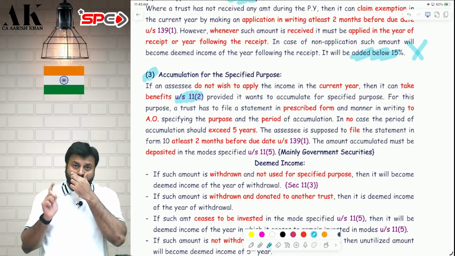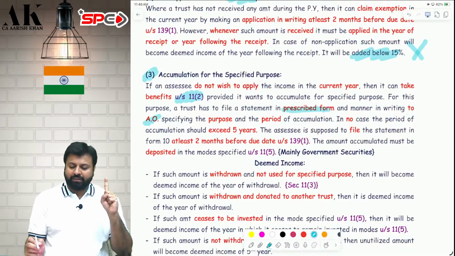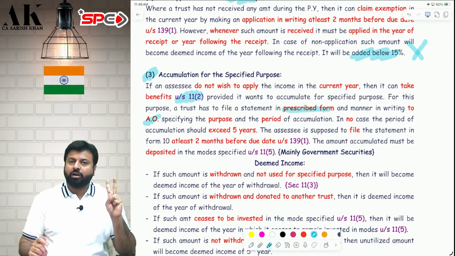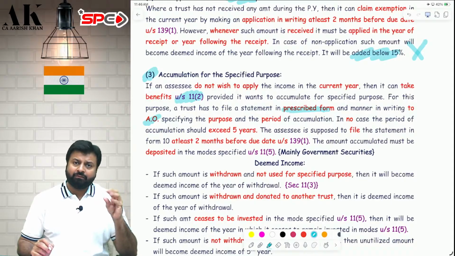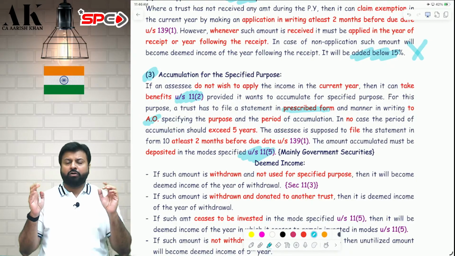Again, you should go to the assessing officer and fill a prescribed form. Form number 10. In the form, you have to go 2 months prior to the due date of filing of return, mention the purpose, and mention the period of accumulation, which cannot be more than 5 years. Plus, you have to invest that money in the mode specified in 11.5. You have to fulfill all these conditions.